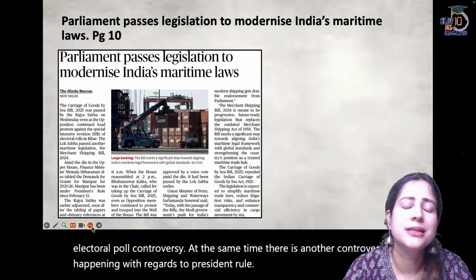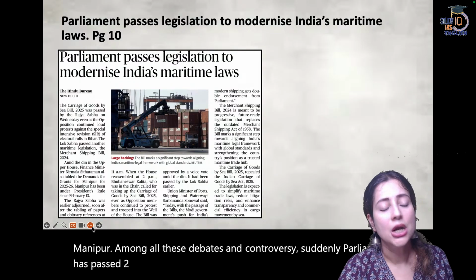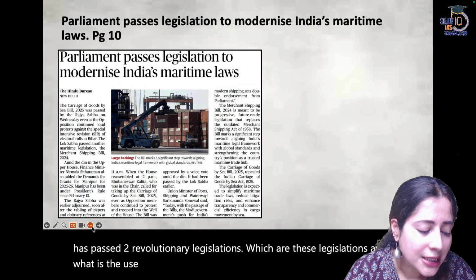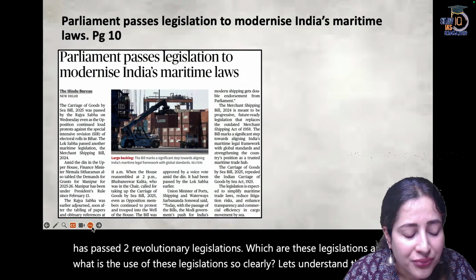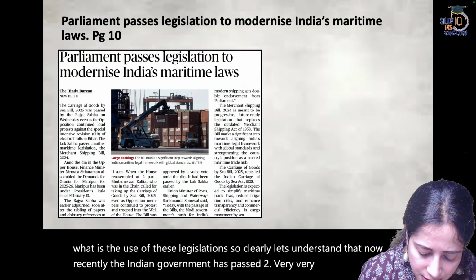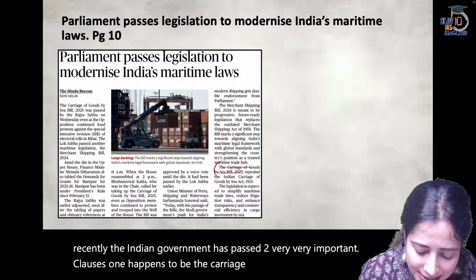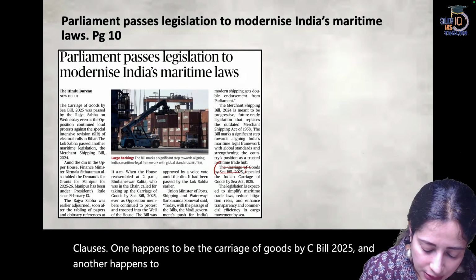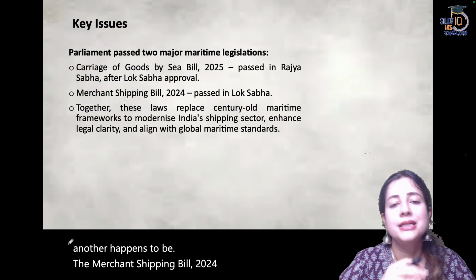Among all these debates and controversies, suddenly Parliament has passed two revolutionary legislations. Which are these legislations and what is the use of these legislations? So clearly, let's understand that now recently the Indian government has passed two very, very important clauses. One happens to be the Carriage of Goods by Sea Bill 2025, and another happens to be the Merchant Shipping Bill 2024. What is the use and efficacy of these bills?